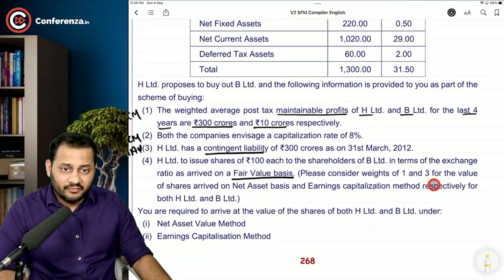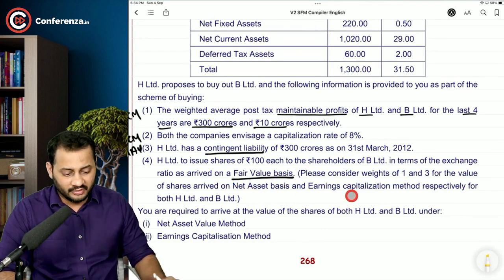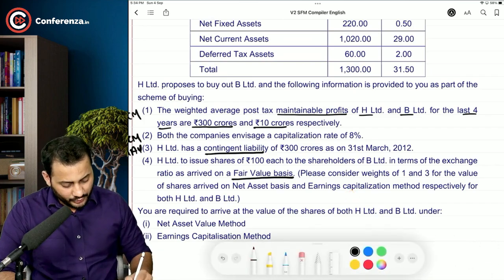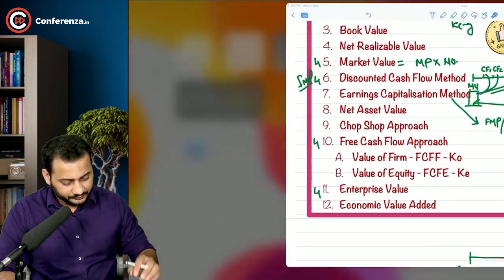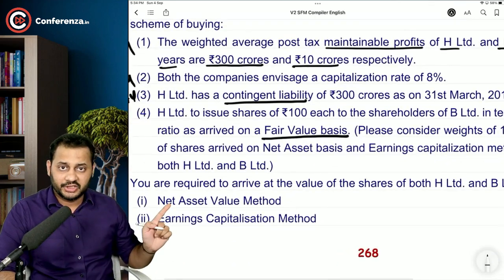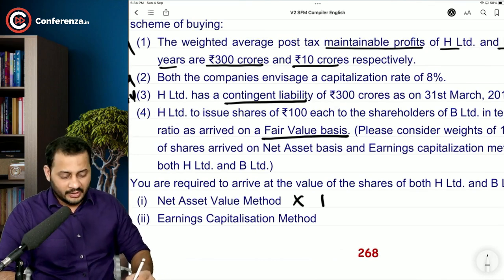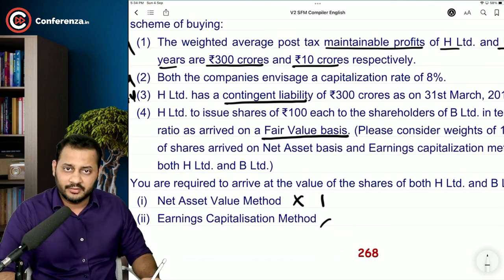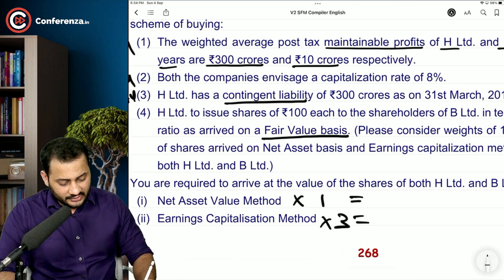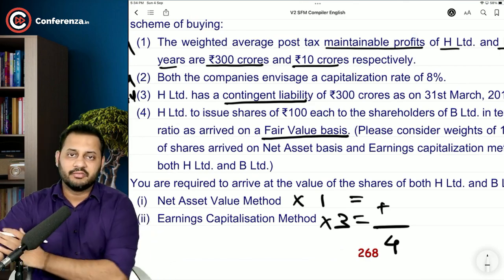Please consider the weights of 1 and 3 for the value of the shares arrived on the basis of net asset value and earnings capitalization method. As I told you by the end of the previous question, they are asking you that whatever is the per share value according to this method, assign it a weight of 1 and assign this one a weight of 3. Then total this, and divide it by 4 to get a fair value, because 25 and 75% weightage is given.